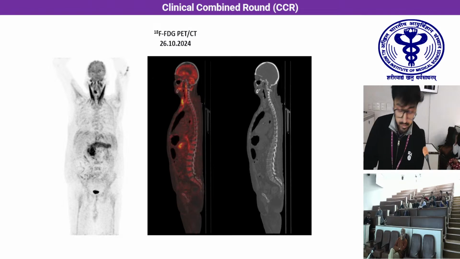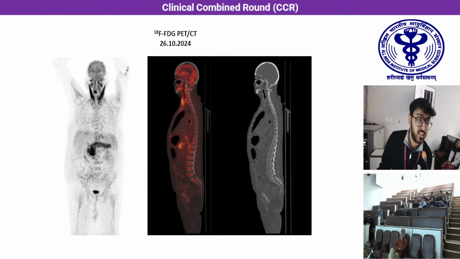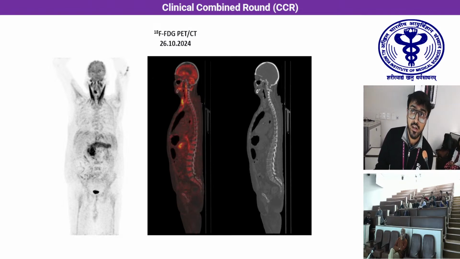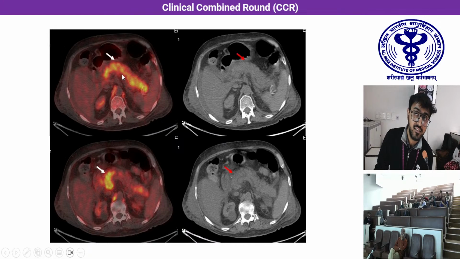Thank you. So this patient underwent an 18F FDG PET-CT at our department on the 26th of October. This is the maximum intensity projection image, and the most striking finding is increased uptake bilaterally in the neck. This was in the bilateral sternocleidomastoid muscles, and was likely biomechanical due to exertional breathing. Apart from that, there is increased uptake in the region of the pancreas and the upper abdomen. On the fused axial PET-CT images, this uptake was indeed localized to the pancreas, and it was present diffusely throughout the pancreas.